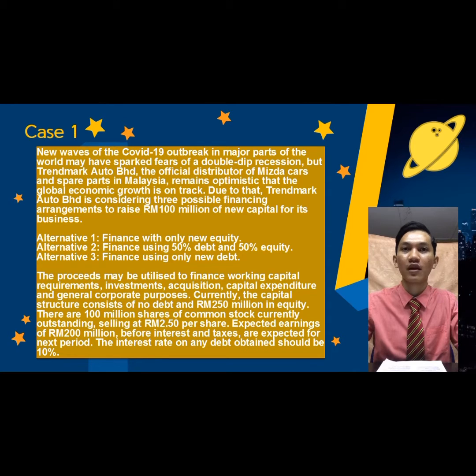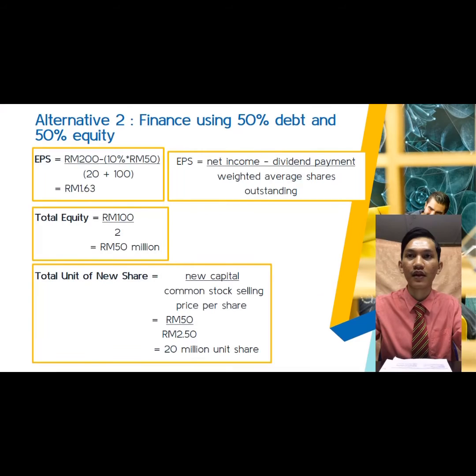To calculate earning per share for alternative 2, which is finance using 50% debt and 50% equity, is RM200 million expected earning less dividend payment 10% multiplied by RM50 million debt, divided by 20 million new shares plus the current 100 million shares, equal to RM1.63 earning per share.